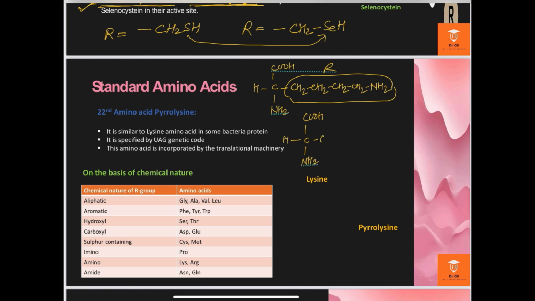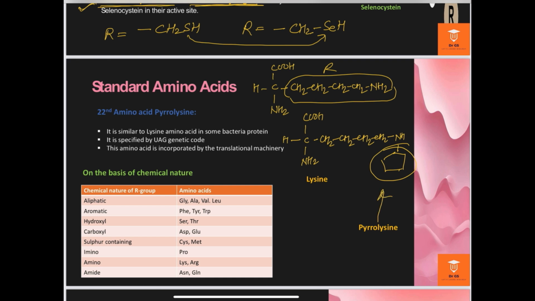The structure is similar: CH2, CH2, CH2, CH2, and finally, in place of the NH2, a pyrrole ring is attached. So this pyrrole ring is an additional structure in pyrrolysine.